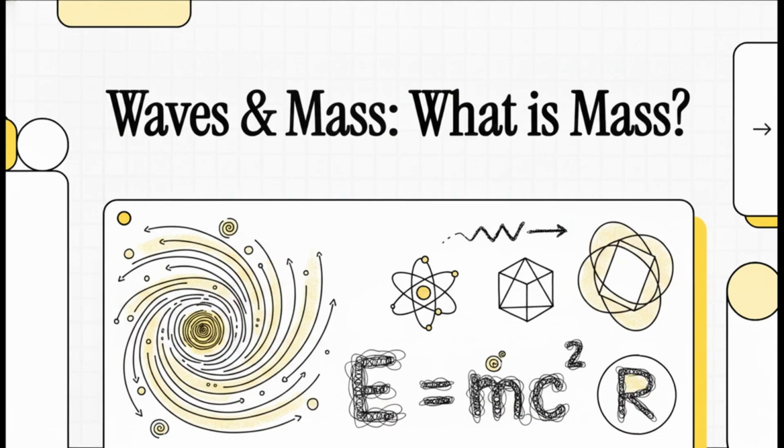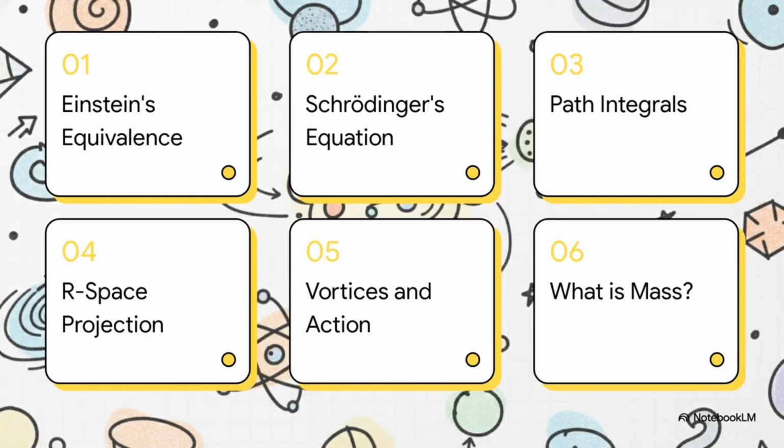Today, we're going to structure our time a bit like a presentation of a cutting-edge physics paper. We'll trace the evolution of mass, mapping the journey from Einstein's theory of relativity straight through to the incredible geometric unifications of our space theory. Here is the roadmap for our presentation. We'll be hitting 6 key milestones. First, Einstein's equivalence. Then, Schrödinger's equation, followed by Feynman's path integral, our space projection, vortices in action, and finally, our big conclusion, answering the ultimate question, what is mass?